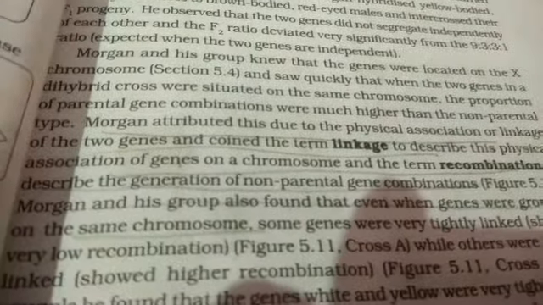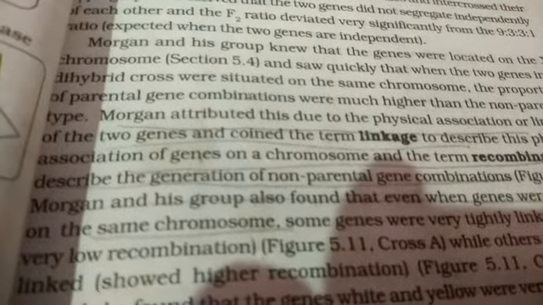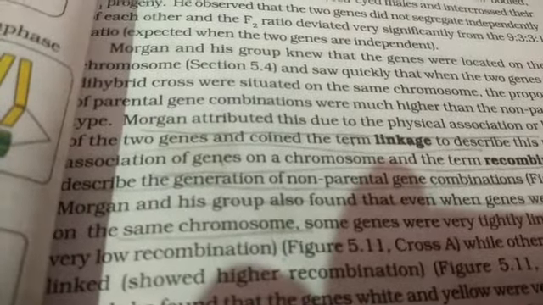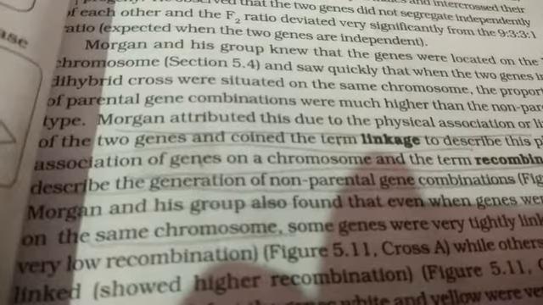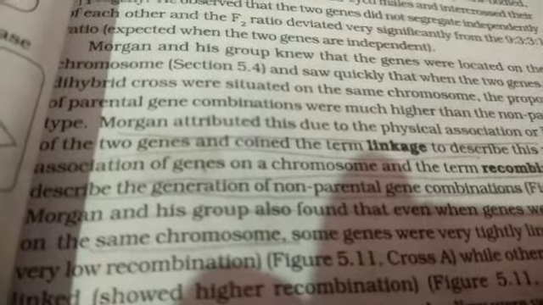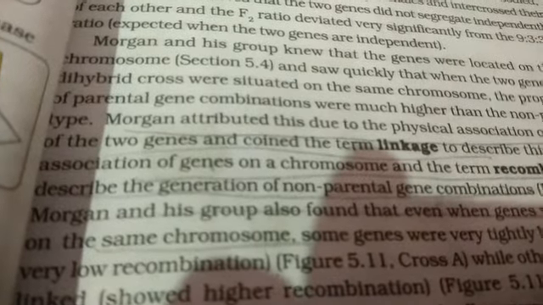Now, types of linkage. Linkage is of two types: complete linkage and incomplete linkage. Complete linkage means genes always show parental combination. They never form new combinations. That means crossing over is absent, and such genes are located very close on the chromosomes.